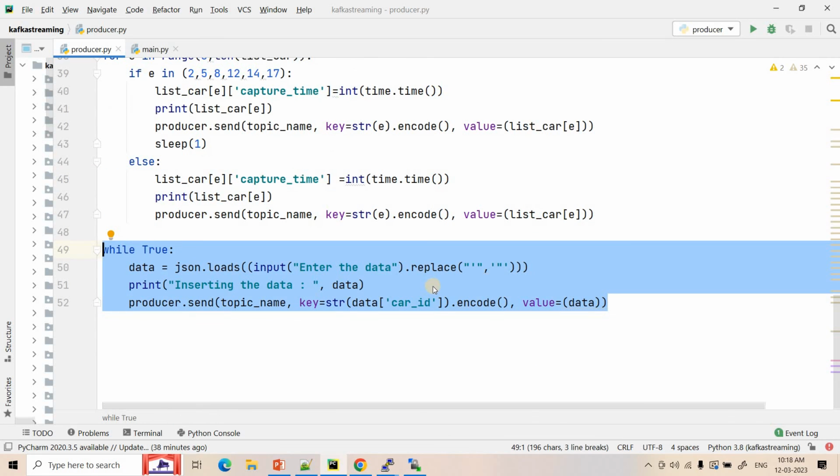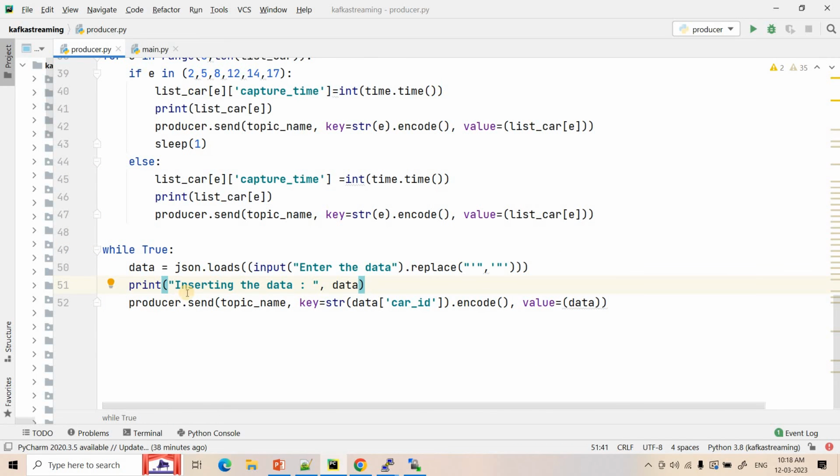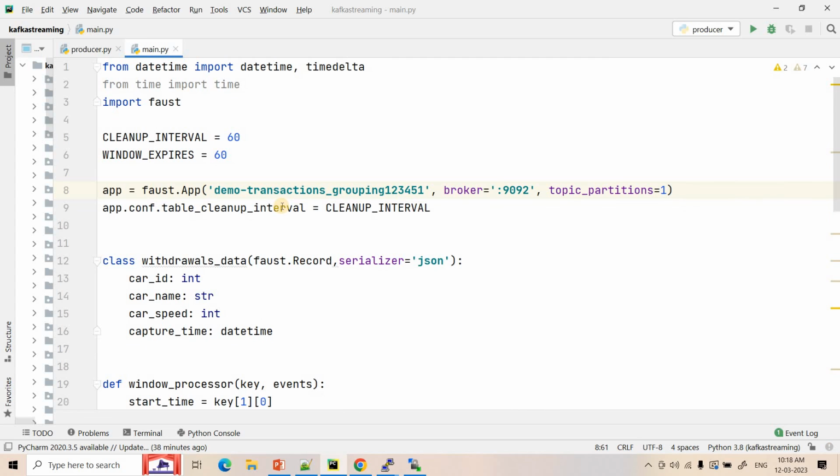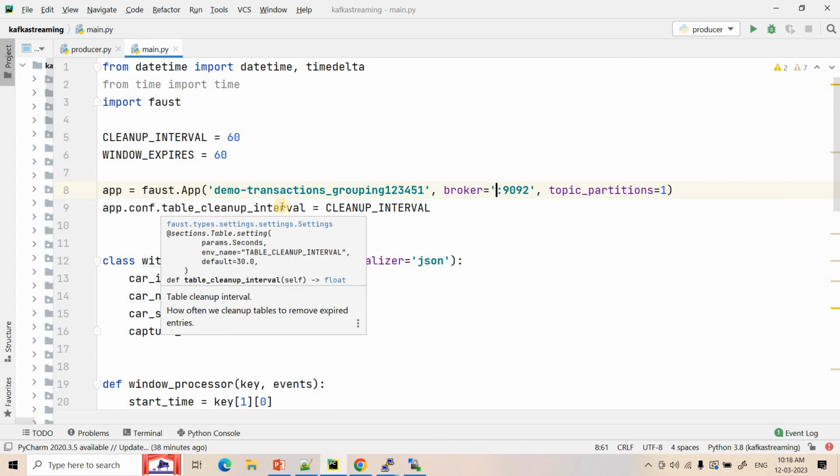And then here we are keeping an infinite while loop using which we can publish some data by manually inserting from the terminal. Okay, so here it will take user input and then publish it in the Kafka cluster. Okay, so this is a common producer. Now let me show you the consumer section, where we need to handle two very important properties. Number one is we need to make sure the data is getting stored in a particular memory place for a certain amount of time, so that out of order events will also be considered.